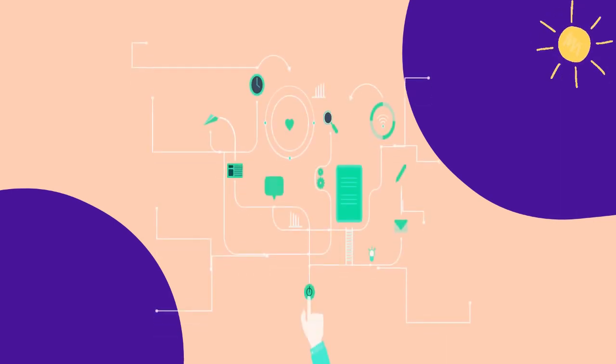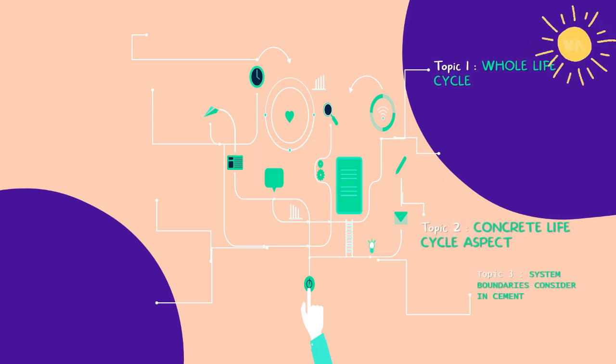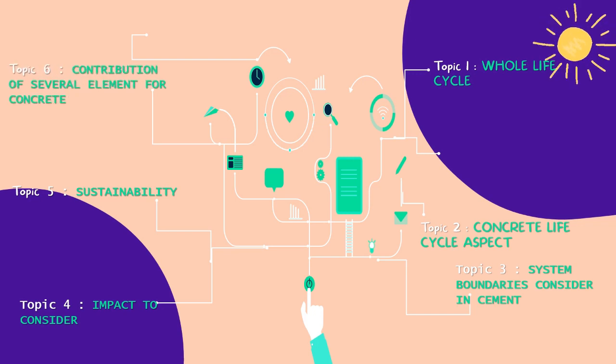Now that we know the history of cement, let's see what we will learn in this video. Topic 1 is about the whole life cycle. Topic 2 is about concrete life cycle aspects. Topic 3 is about system boundaries considered in cement. Topic 4 is about impacts to consider. Topic 5 is about sustainability. Topic 6 is about the contribution of several elements for concrete, and topic 7 is references.